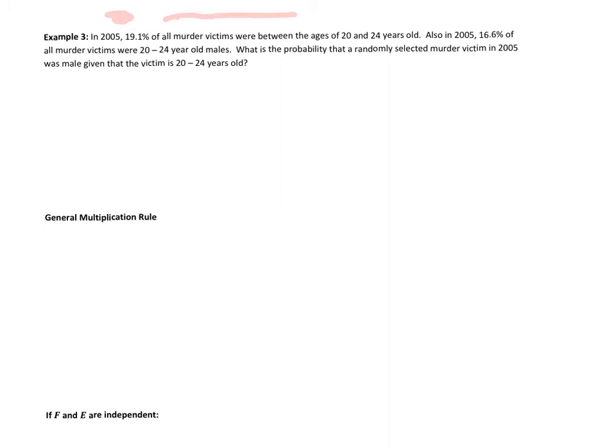I always like to write out what we're trying to find: the probability that this murder victim was male, from a specific sample space, just the 20 to 24-year-old demographic.